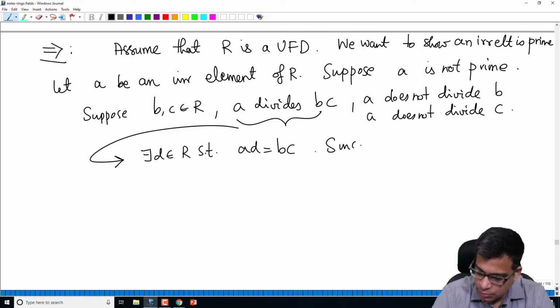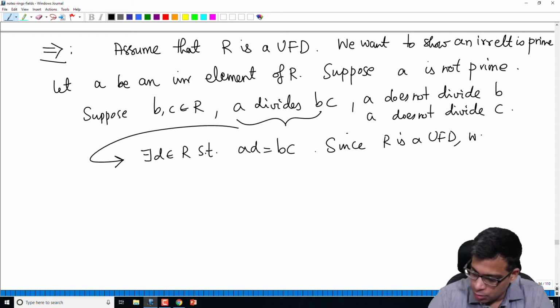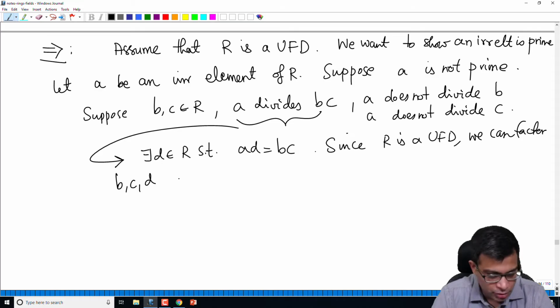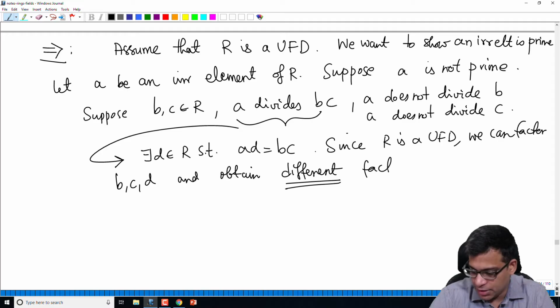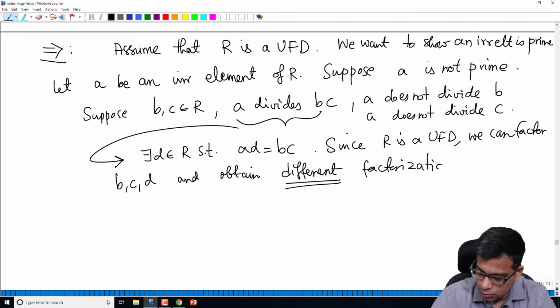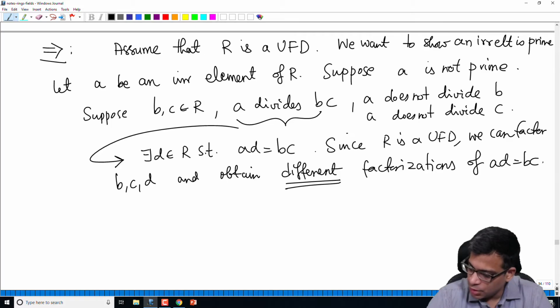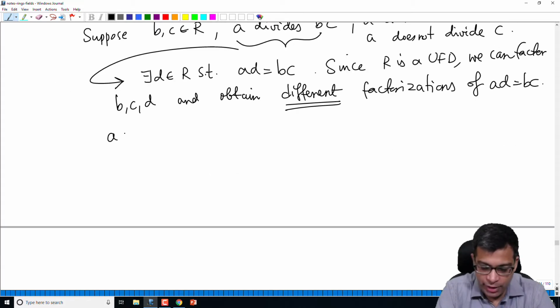Now since R is a UFD, we can factor B, C, D and obtain factorizations of AD equal to BC. So what I am really saying is A is already irreducible, right?